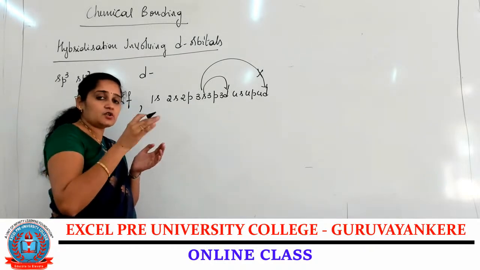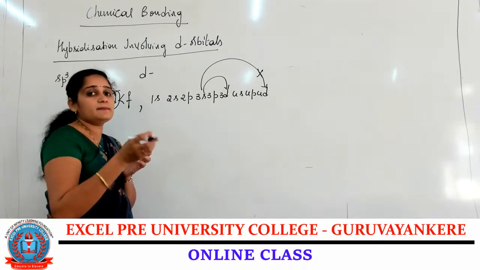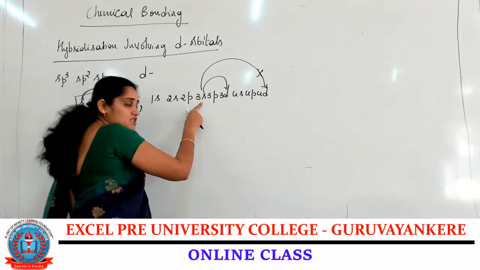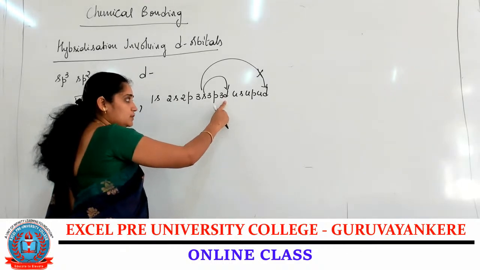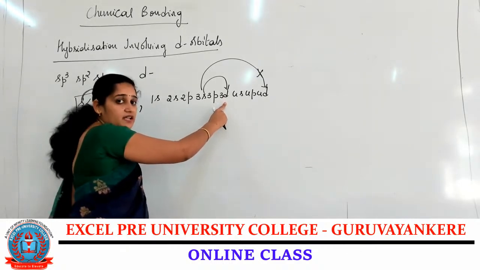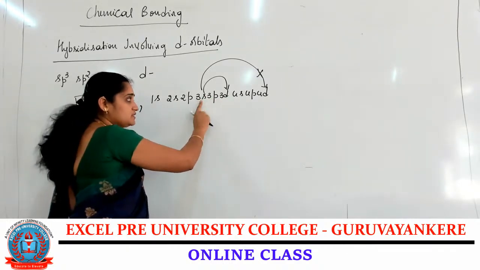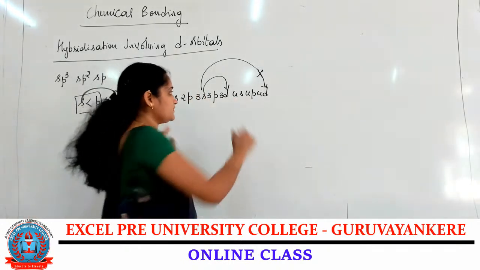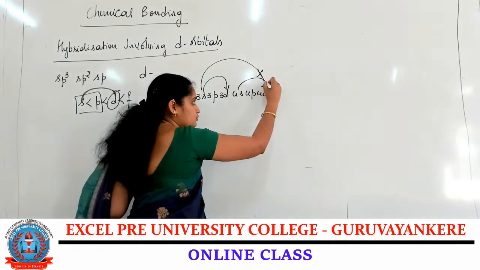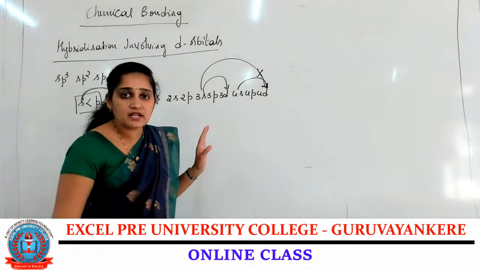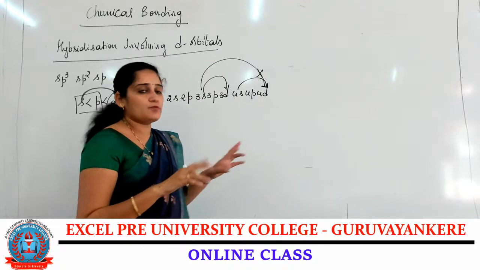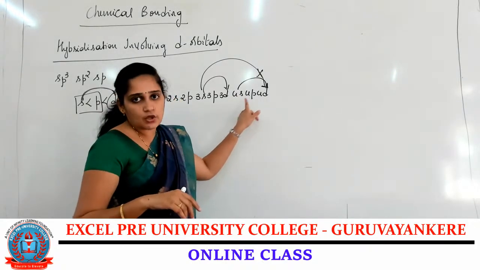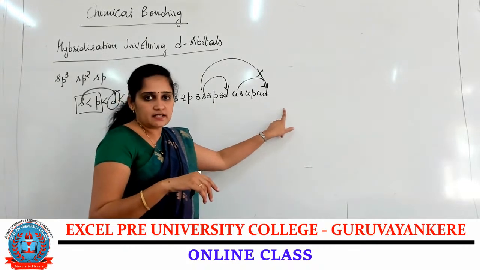Within the same shell, orbitals are present that have somewhat similar energy, so the excitation of the electron from the 3s orbital into the 3d orbital is okay, because the energy difference between 3s and 3d is less. Similarly, excitation of the electron from the 4s orbital to the 4p orbital takes place because the energy is somewhat similar. So the excitation will take place from the s orbital into the d orbital.